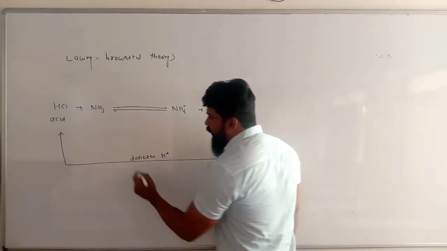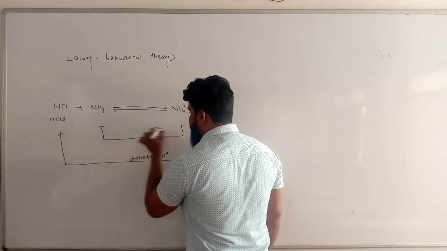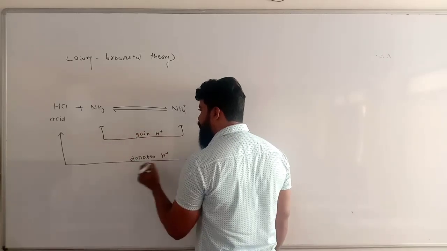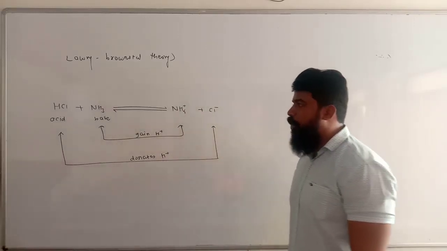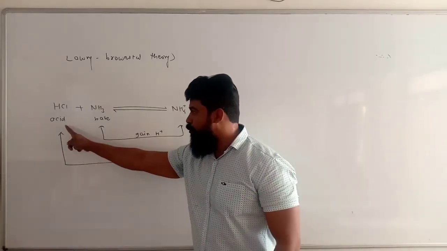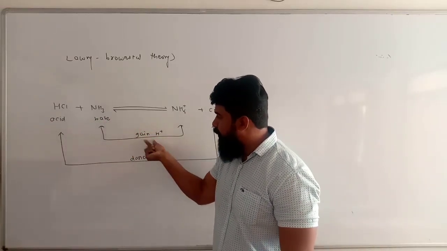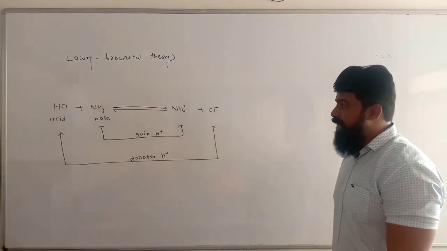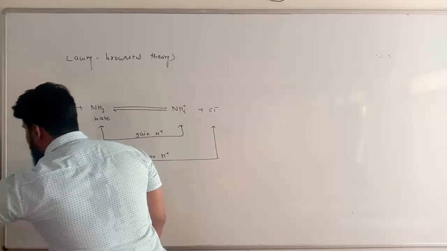In the same forward reaction, NH3 becomes NH4 plus. NH3 can become NH4 plus by gain of H plus ion, so it is called a base. So these are very simple concepts of acids and bases given by Lowry and Bronsted. The substance in aqueous solution that donates H plus ion is the acid, and the substance that accepts the H plus ion is called a base. But when we consider both the forward and backward reactions, we find that two acid-base pairs are formed here.